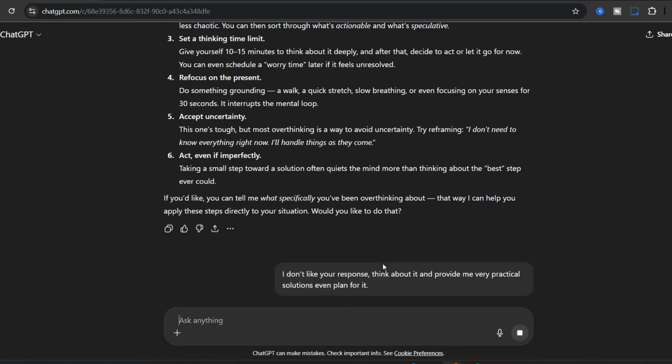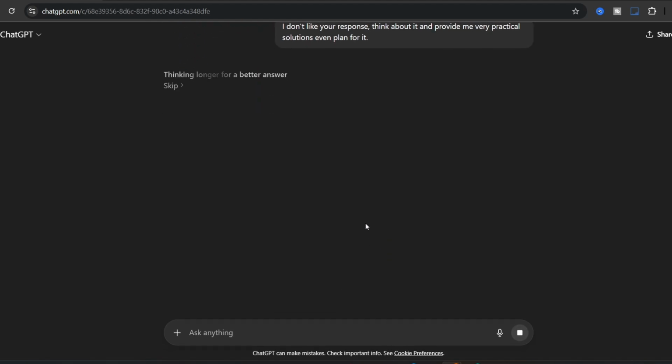Let me just paste it. And as you see here, it's thinking longer for a better answer and providing actionable plans. So this is the time that ChatGPT is using upper and better models in order to provide you a better answer, and it consumes more resources in order to provide you that answer.